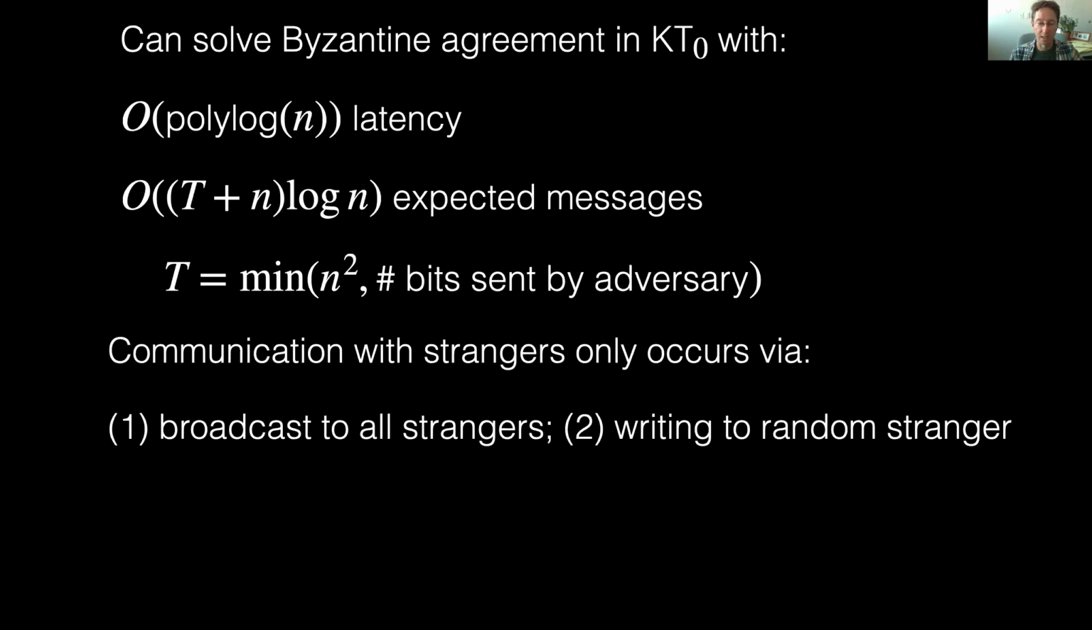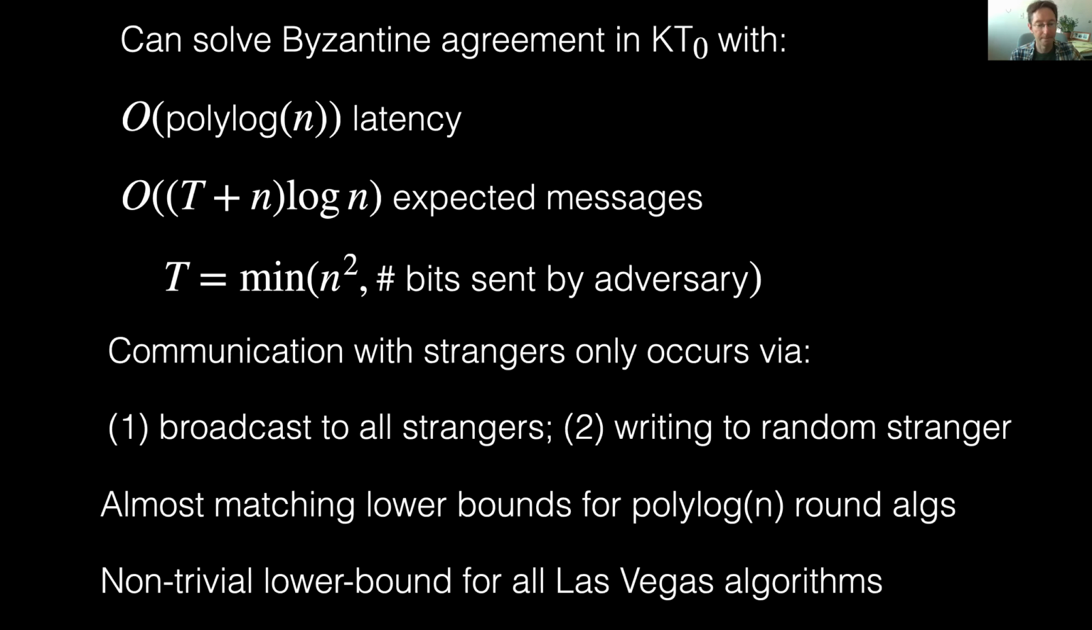So as I stated initially, and as you can tell from the algorithm that I presented, communication with strangers only occurs via broadcast to all strangers or writing to a random stranger. Finally, we have almost matching lower bounds for polylog n round algorithms in the CONGEST model. And we have a non-trivial lower bound for Las Vegas algorithms, no matter how many rounds they take.